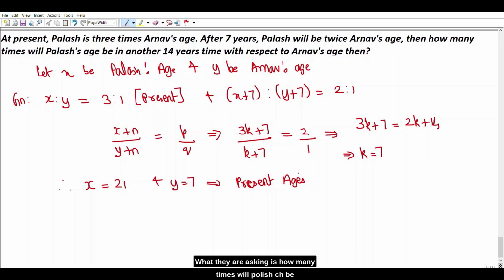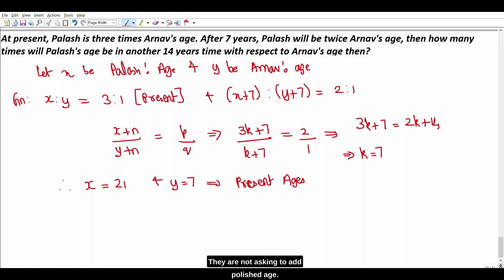What they are asking is, how many times will Palash's age be in another 14 years time with respect to Arnav's age then? Listen carefully, this is a trickier part of the question. So immediately what everyone would think is that we need to add 14 on both the places such that x becomes 35 and y becomes 21, and we need to find how many times x is of y. But that is not the case.